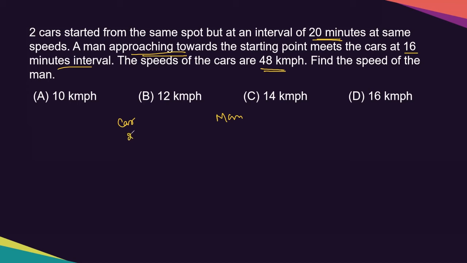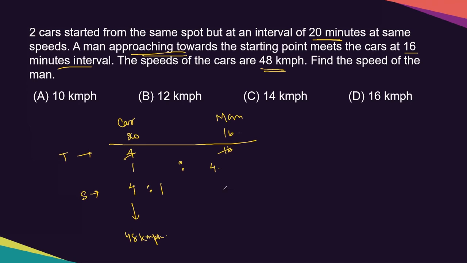Again, the time intervals 20, and over here 16. Take the difference. We'll add the difference over here, and we'll keep it as same. So this is the time ratio. Again, we'll cancel it. It becomes 1:4. For speed, it becomes the reciprocal 4:1. Here the speed of the cars is given. So this is 48 kilometers per hour. So this would become 12 kilometers per hour. Got it? Let's move on to the next question.